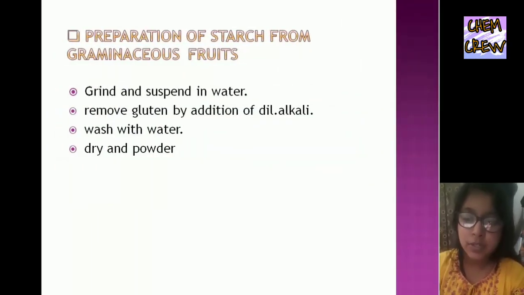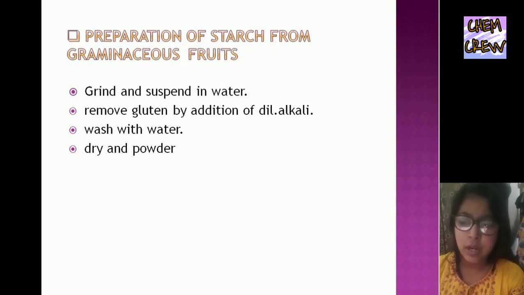In the preparation of starch from graminaceous fruits, grind and suspend in water. Remove gluten by addition of dilute alkali. Wash with water, dry and powder.